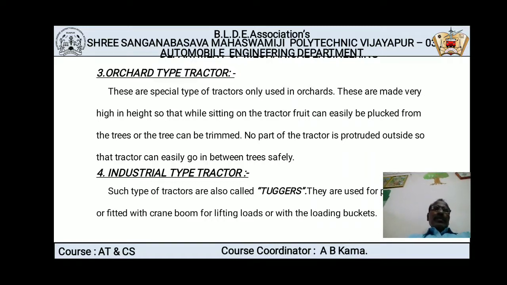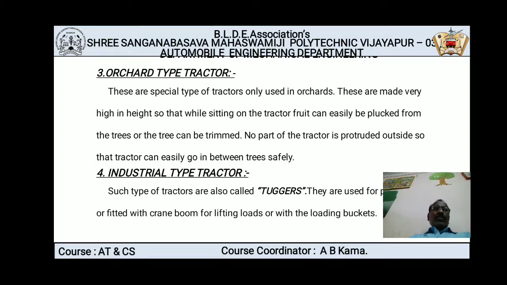So as I already explained what we mean by orchard type, these are the tractors that we use only for orchard fields where we grow fruits. These tractors are very high in height. Why is it made high? By sitting on it we can pluck fruits from very tall trees, or we can trim very high trees like Ashoka trees. Sometimes we have to trim the trees, and that is impossible while standing on the ground. Without any other help, we cannot trim them. So we use such tractors for trimming very high trees and for plucking fruits from the trees.